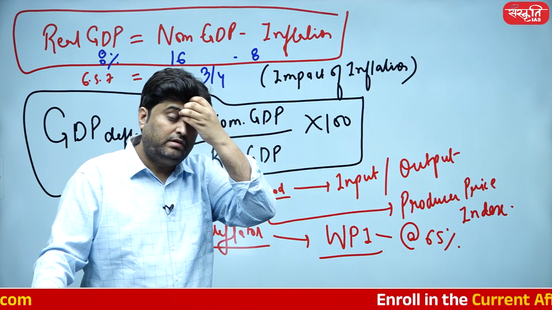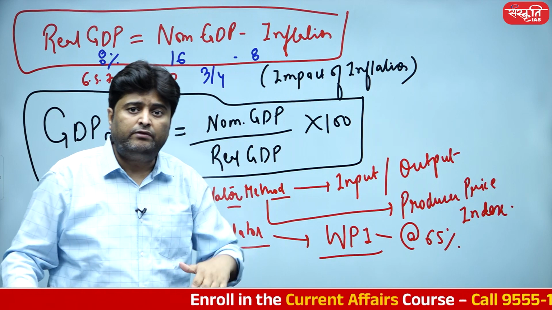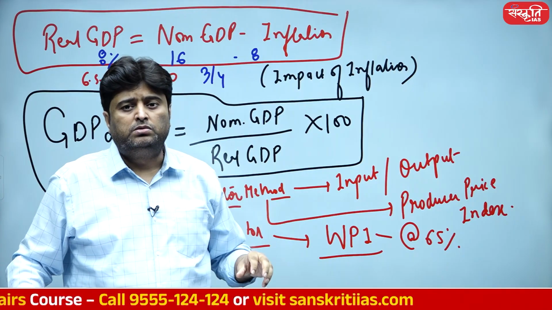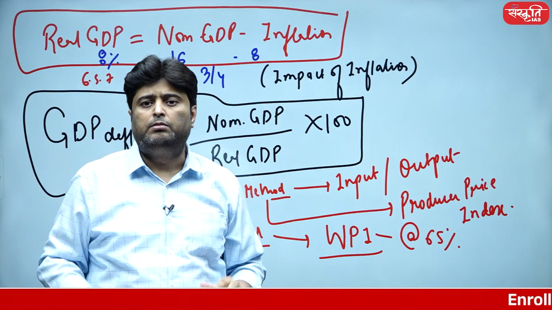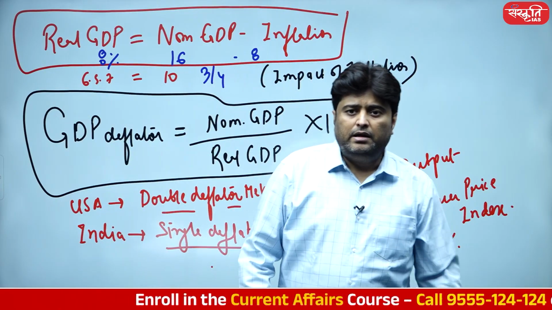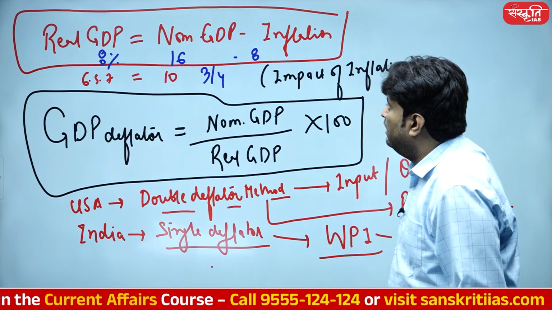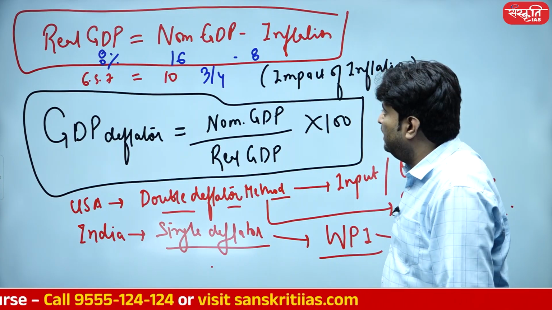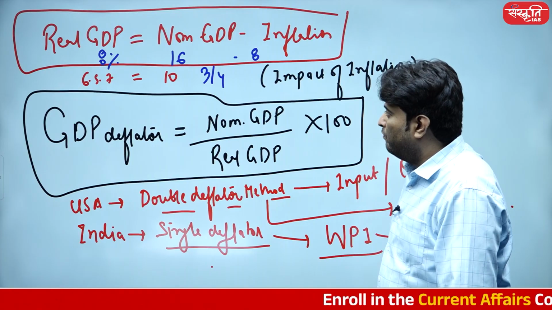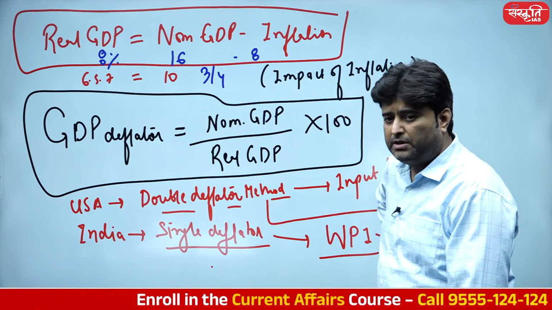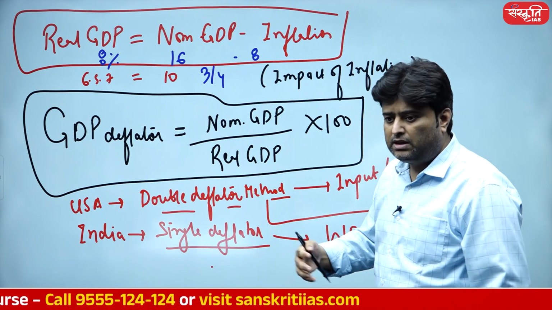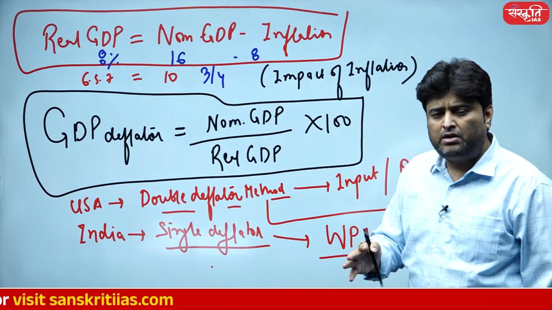No issues with that. They actually show the good picture. But whenever WPI is going to get reduced, automatically deflator will show no movement, hardly any movement. And as a result, real GDP seems to be working very fine. And this is where the problem is. Year 2024, our nominal GDP was 10%, hovering around 10-11%, and our authorities are saying that only inflationary impact of 3 to 4% and real GDP is 6.7% or 6.5% is a very difficult thing to comprehend as of now.